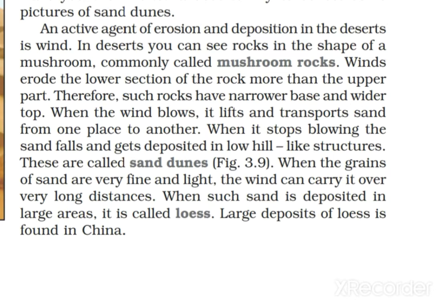In desert you can see rocks in the shape of mushrooms, because in desert areas, because of heat, the lower part is eroded much more than the upper part. These are commonly called mushroom rocks, which erode more at the lower section than the upper part. You can see this type of area in, say, Kutch and Rajasthan, where you can find mushroom rocks.